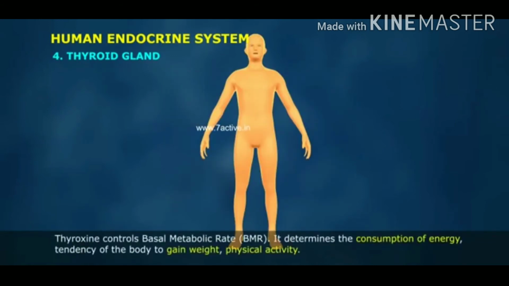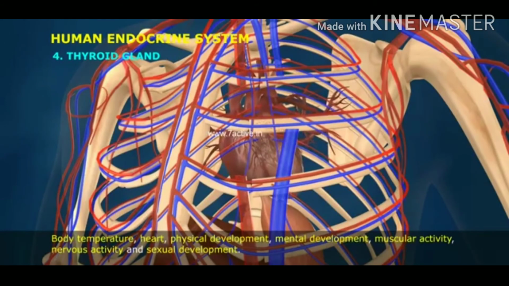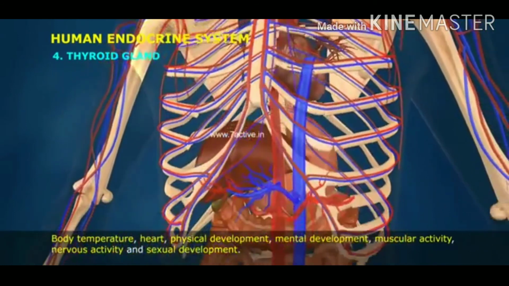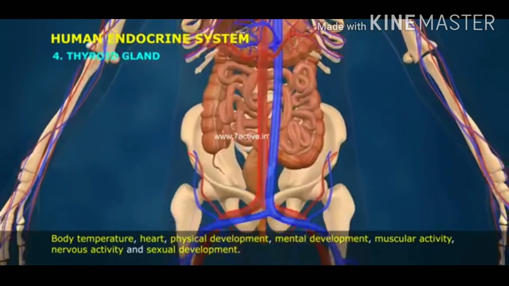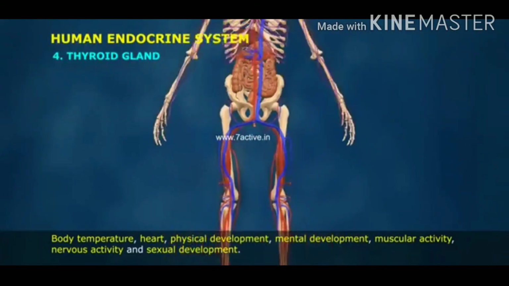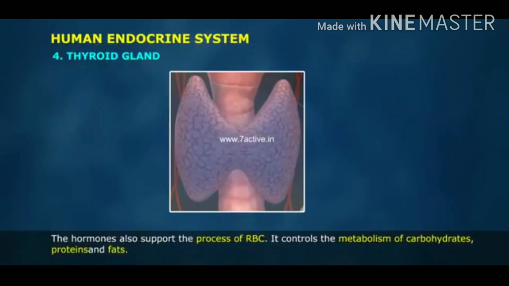Thyroxine controls basal metabolic rate, BMR. It determines the consumption of energy, tendency of the body to gain weight, physical activity, body temperature, heart, physical development, mental development, muscular activity, nervous activity, and sexual development. The hormones also support the process of RBC formation.